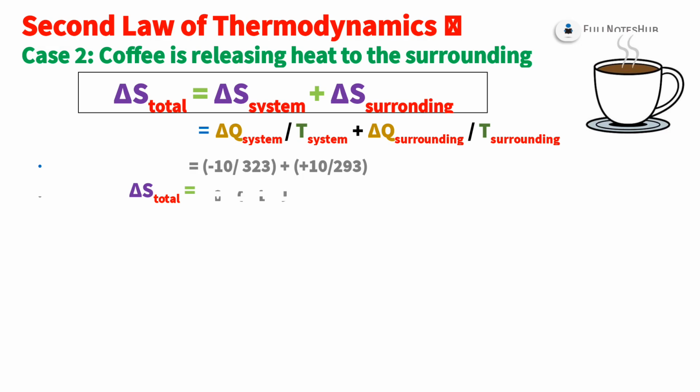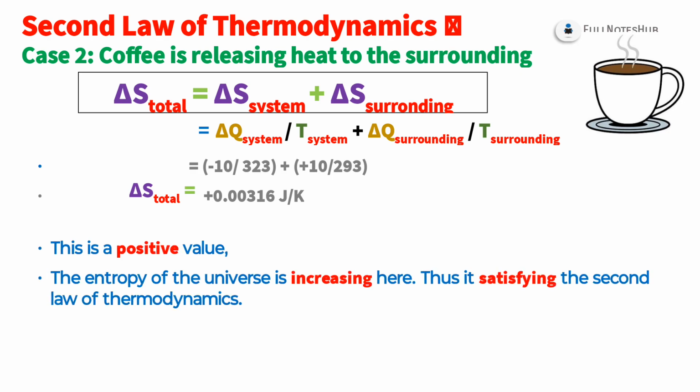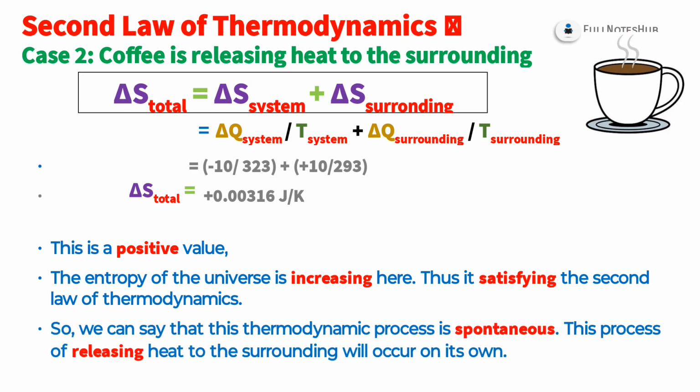We have delta S total equal to plus 0.00316 joule per Kelvin. This is a positive value. The entropy of the universe is increasing here. Thus, it satisfies the second law of thermodynamics. So we can say that this thermodynamic process is spontaneous. This process of releasing heat to the surrounding will occur on its own.